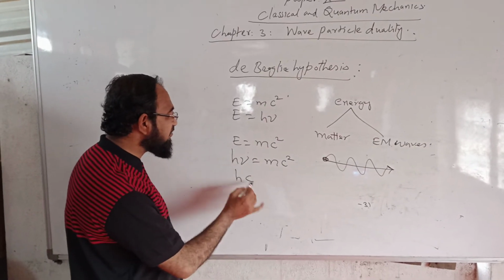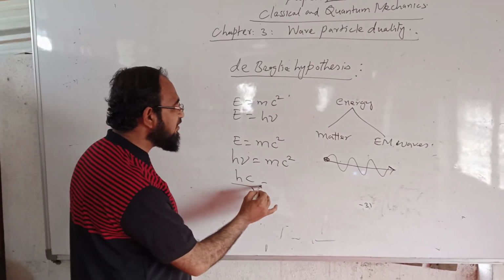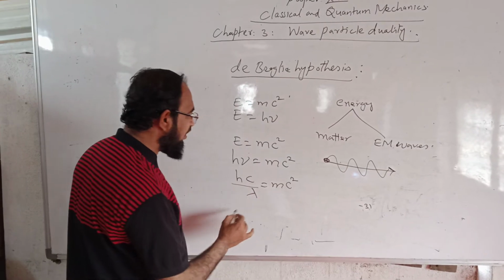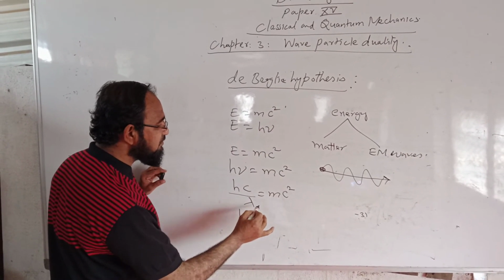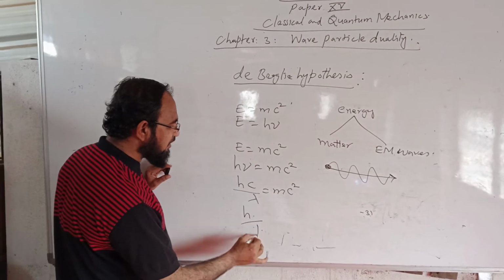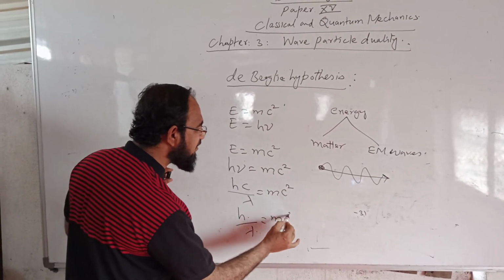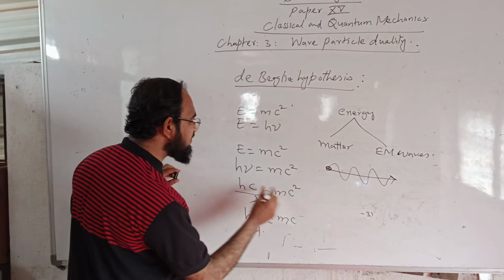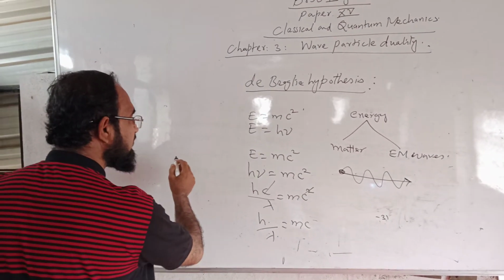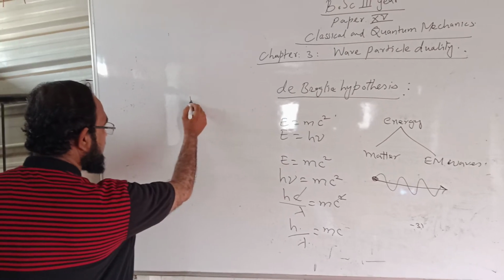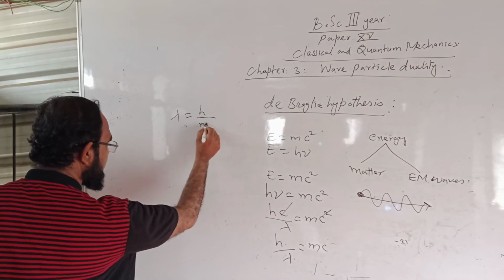So frequency nu can be written as c by lambda, so h c upon lambda is equal to mc square, or only mc, one c will get cancelled, and here you will get lambda equals h upon mc.